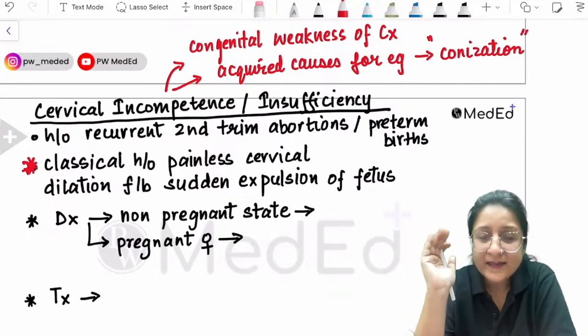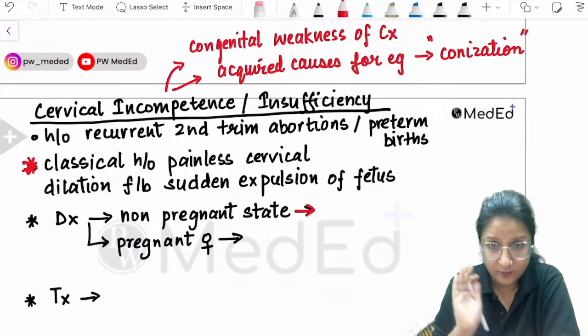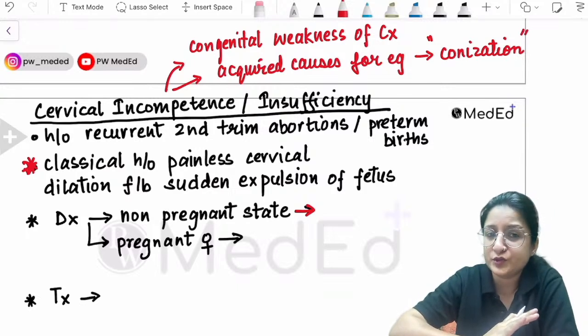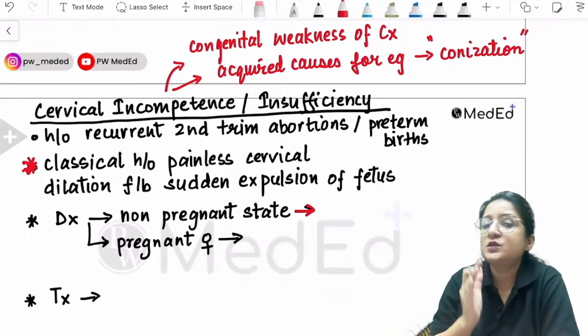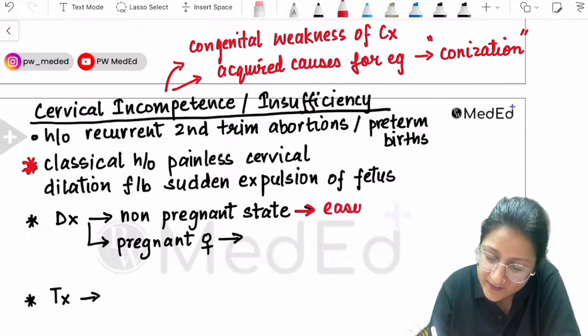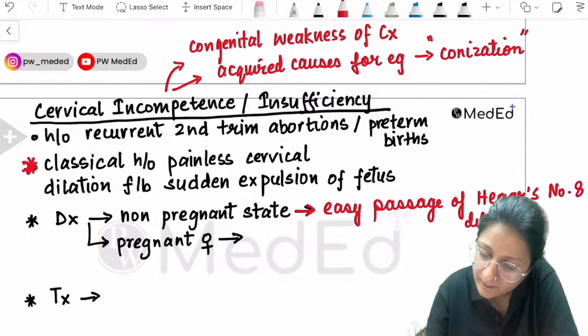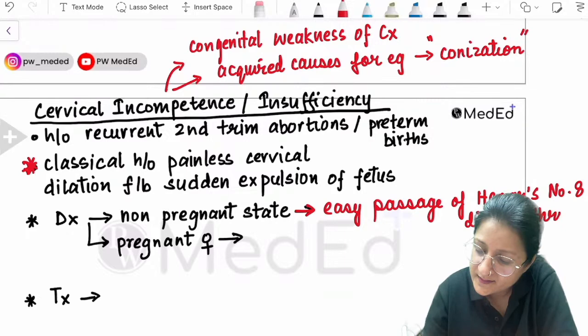Okay, and let's say for example, we have to make the diagnosis in the non-pregnant state. So there is a history of prior abortions and right now the woman is not pregnant. Then in that situation, easy passage of Hegar's number 8 dilator through the cervix.